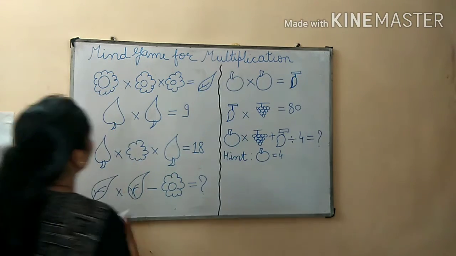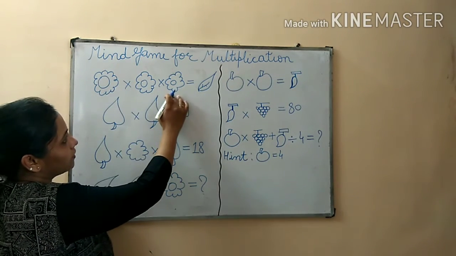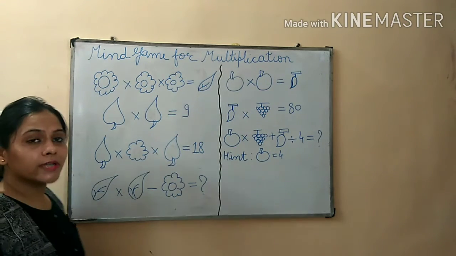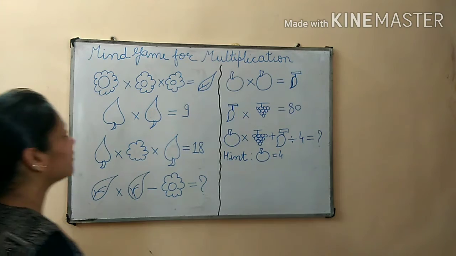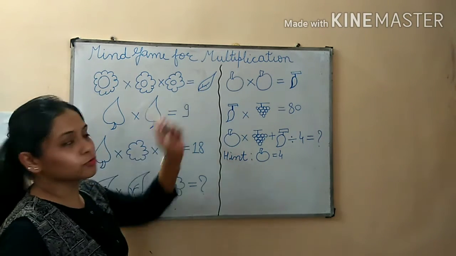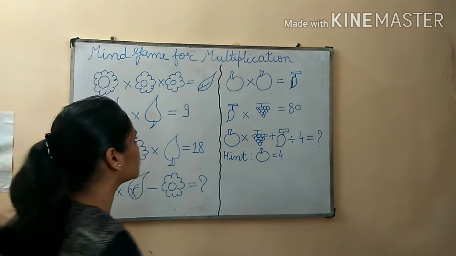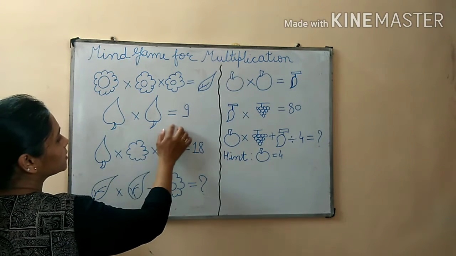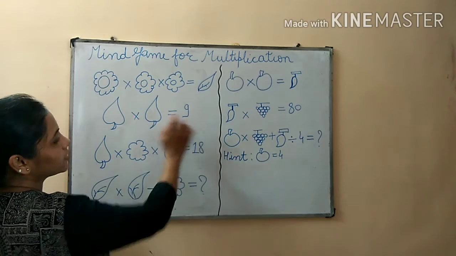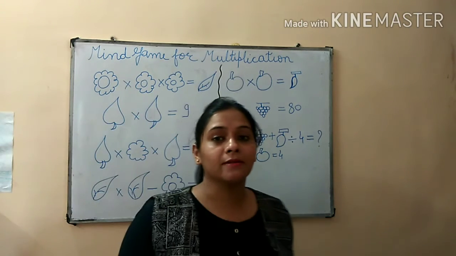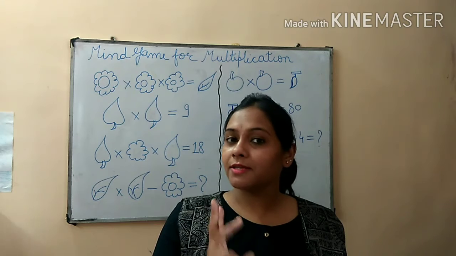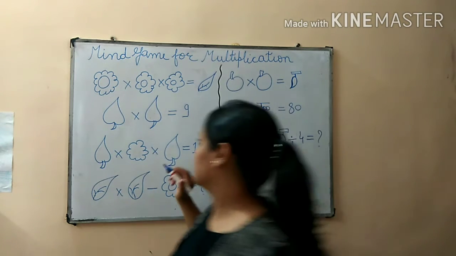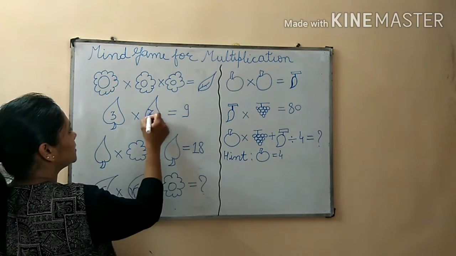Okay, now these three flowers multiplied by each other and we are getting the product as this leaf. So we will try to find out the value of this flower and this leaf also. And now this is another type of leaf, and the multiplication of these leaves, the product is 9. So very quickly we will understand that 3 is the number which, multiplied by itself, gives 9. So the value of these leaves is 3.